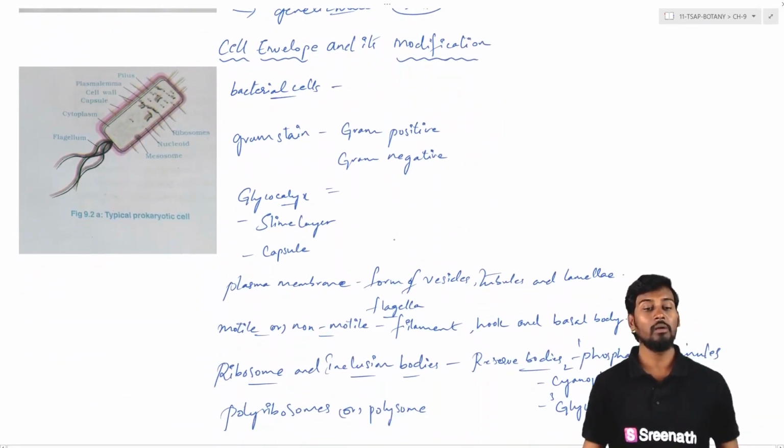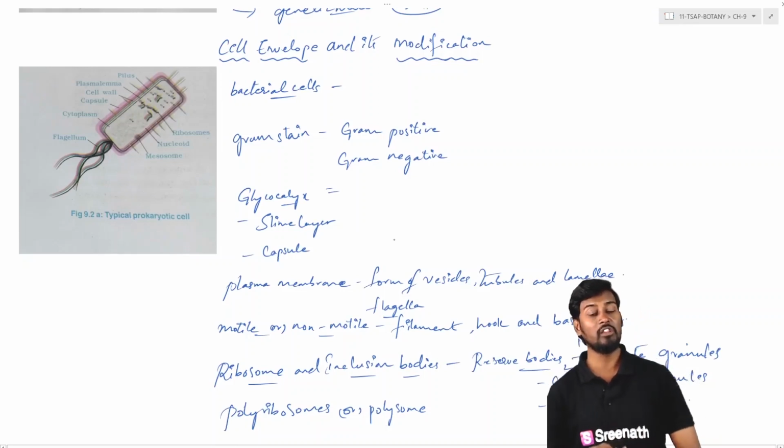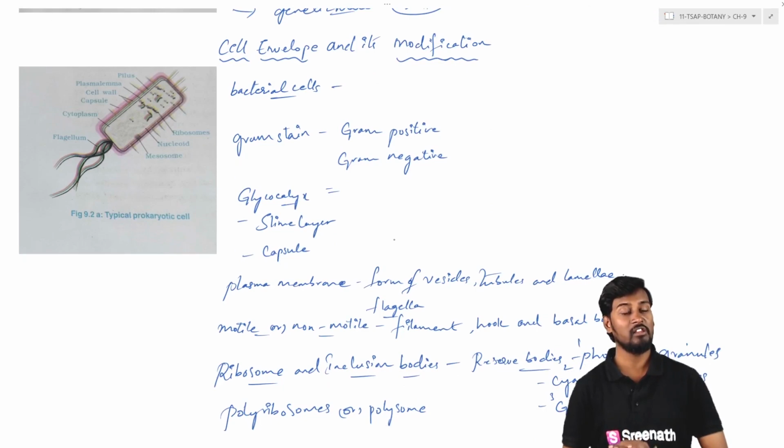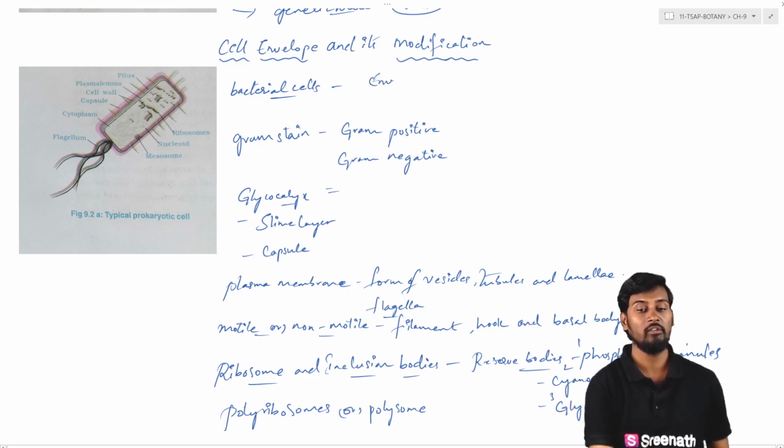And coming to the cell envelope and its modification, typical or normal bacterial cells generally possess the cell envelope. So what is an envelope? The envelope is nothing but the outer covering.